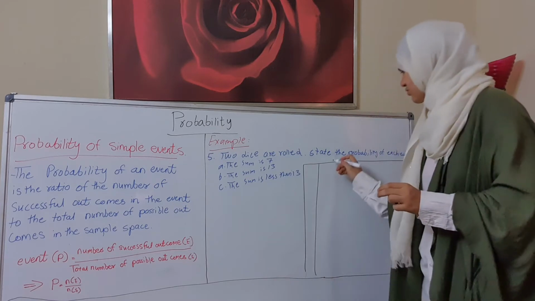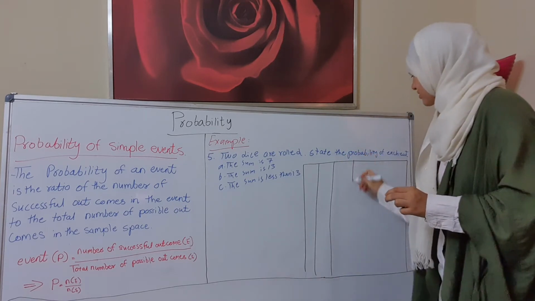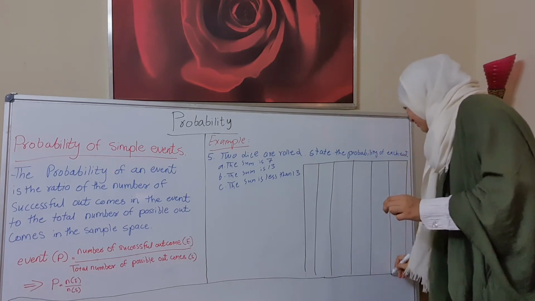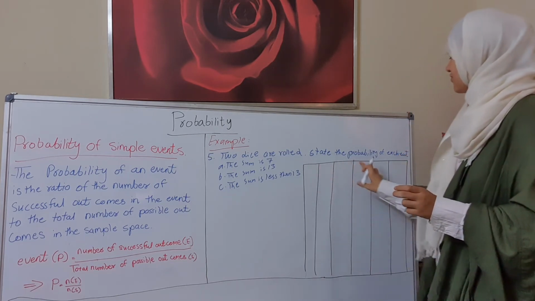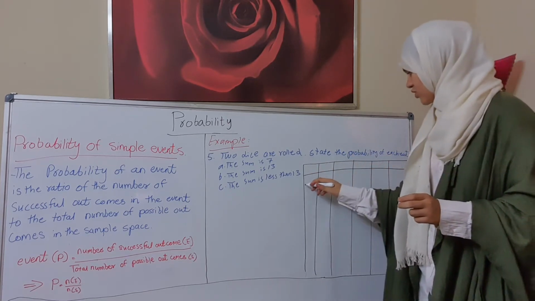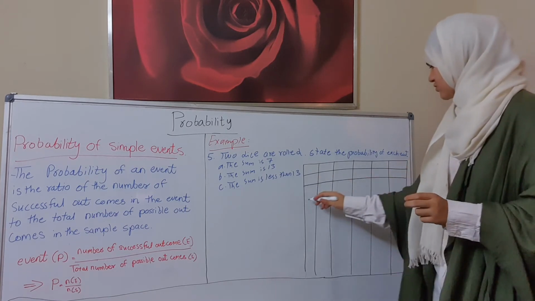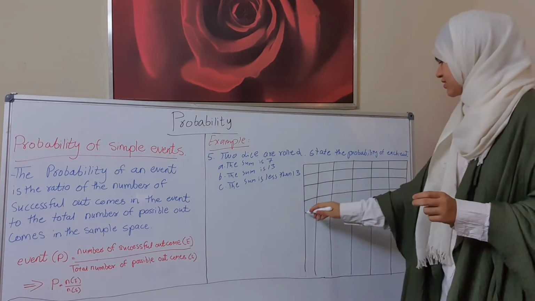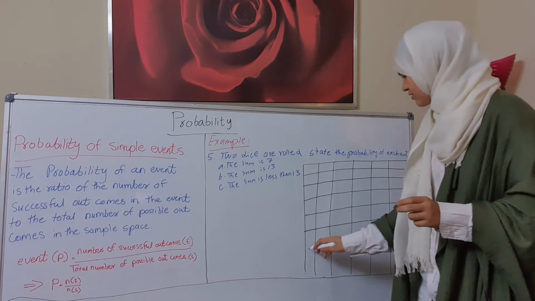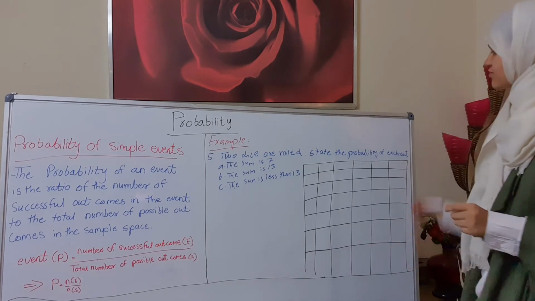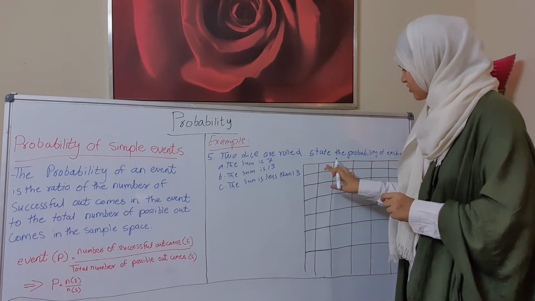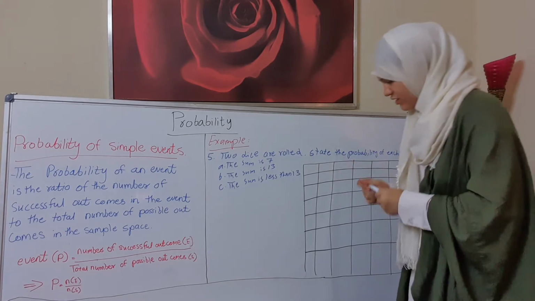One, 2, 3, 4, 5, 6. 1, 2, 3, 4, 5, 6. Then 1, 2, 3, 4, 5, and 6 then. Now what we will do here, can I make it with another color?